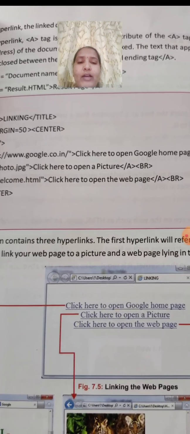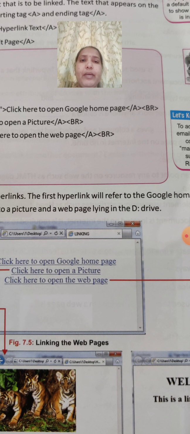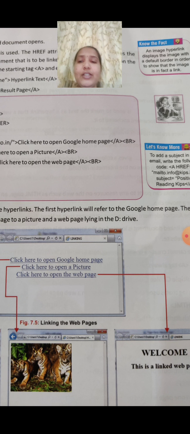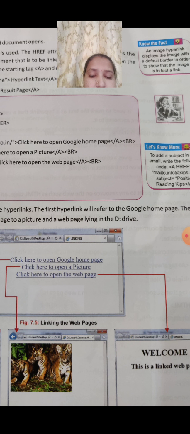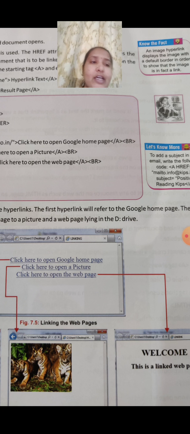See here, from one web page we have given 3 links. Once we click on one statement, one web page will open. Once we click on the second statement, another web page is going to open. Once we click on the third statement, the third web page is going to open. So this is how we are giving links to multiple web pages.